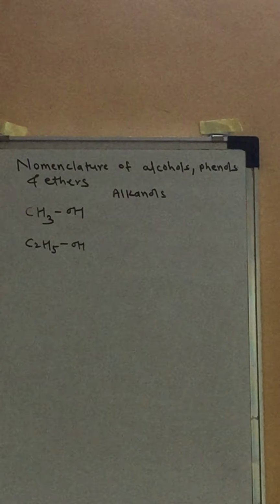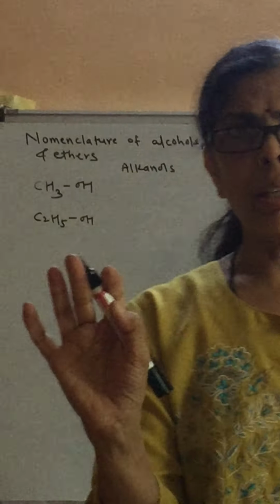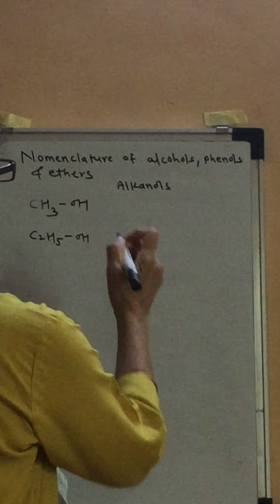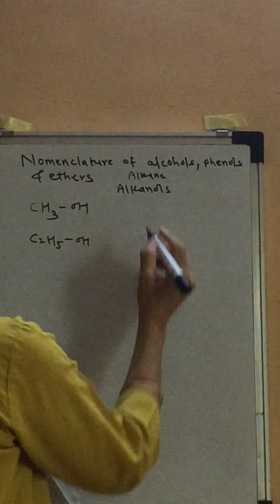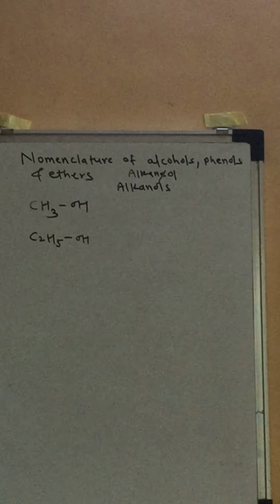Alkanols means the ending E of the name of the alkane is cancelled and substituted by OL.